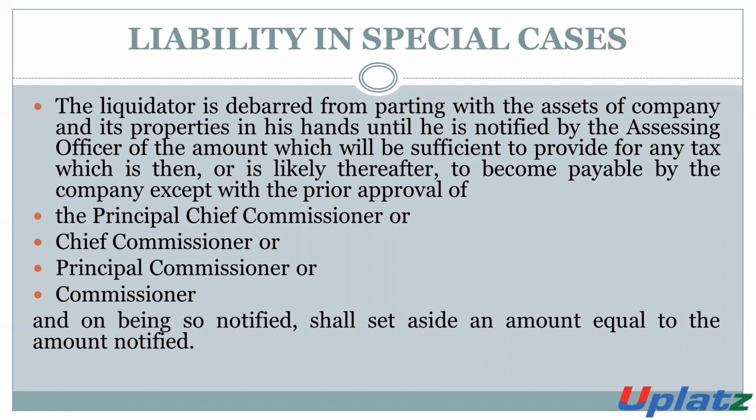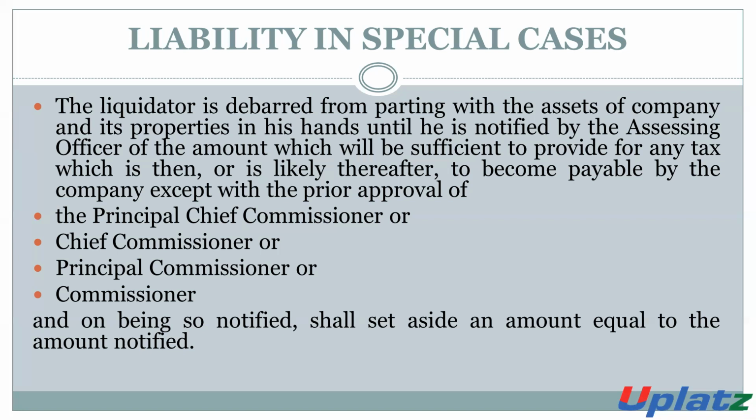Means the liquidator is debarred from parting with the assets of the company and its property in his hand until the AO determines and notifies the amount which is required to be payable by the company, except with the prior approval of the principal chief commissioner, chief commissioner, principal commissioner or commissioner, and so notified shall set aside an amount equal to the amount notified.